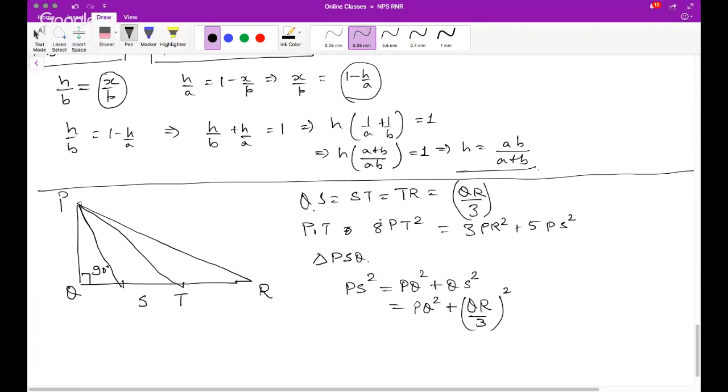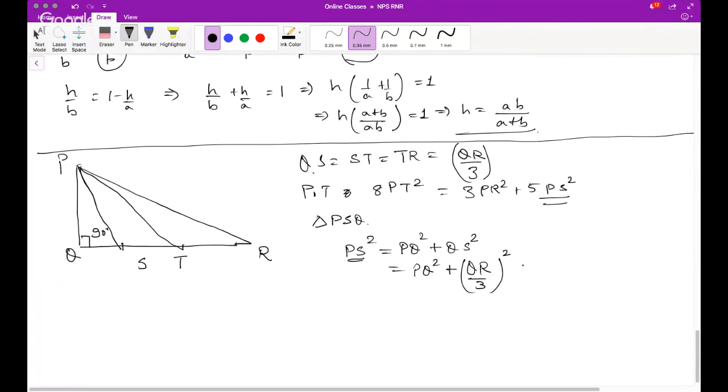Now, why did I do this? Because the question talks about PQR. So if you see, I have started with PS. Okay, so I'm getting PQ and QR. So I can get all these PT and PR in terms of PQ and QR. See how?